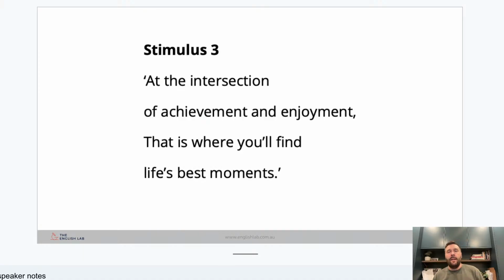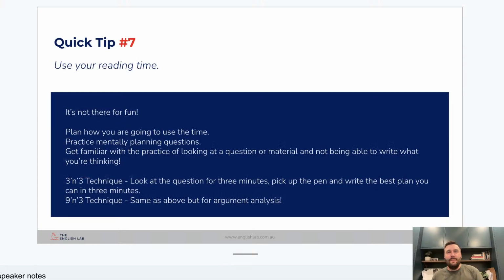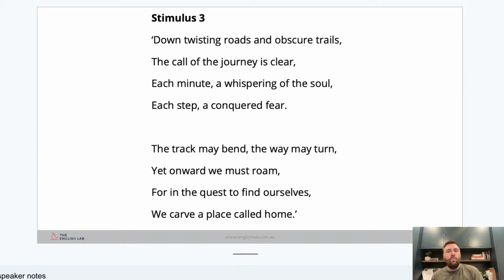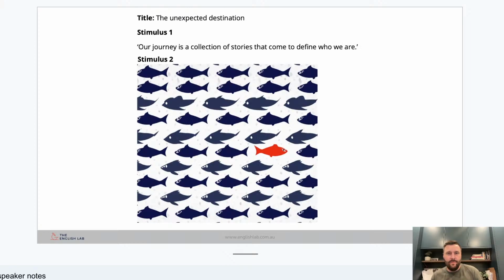And then here, intersection of achievement and enjoyment. Maybe I want to think about that with how that helps us escape and what it might be. But with all of the stimulus, we should be looking to run it through the title, okay? Not just saying, okay, I'm writing about the title and I'll hopefully get something from the stimulus. We have to use at least one piece of the stimulus, okay?